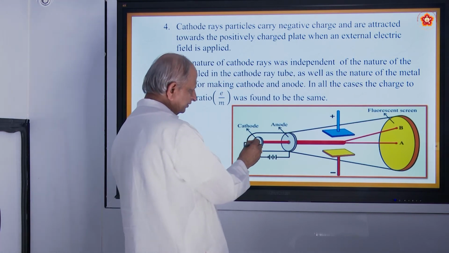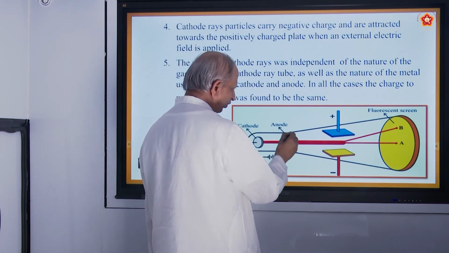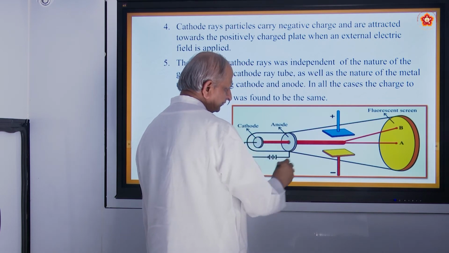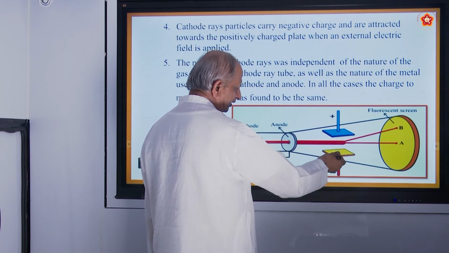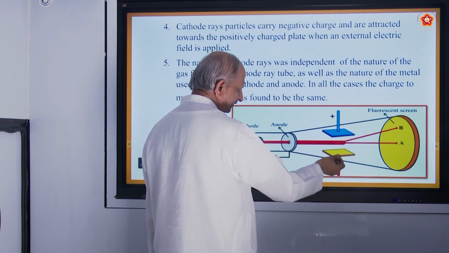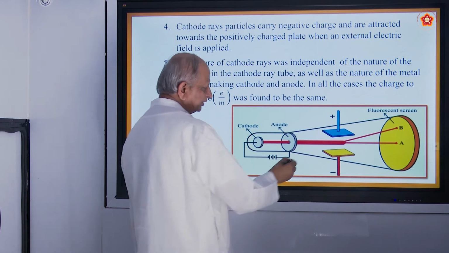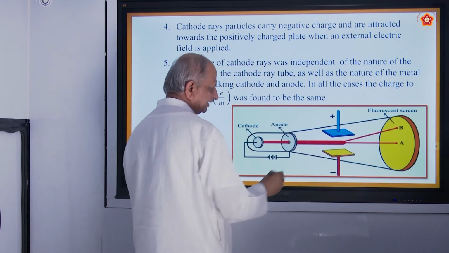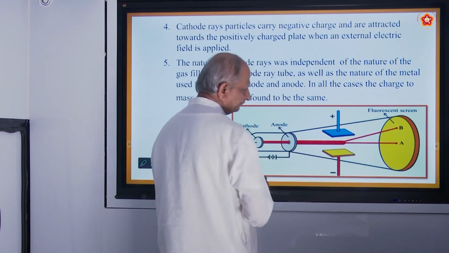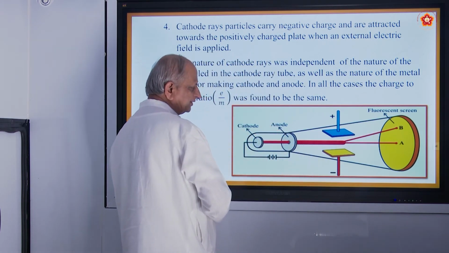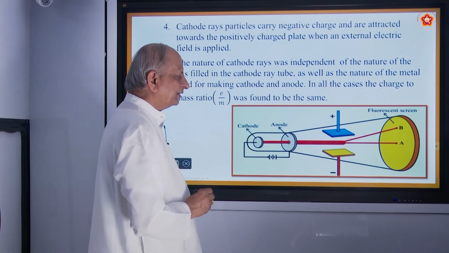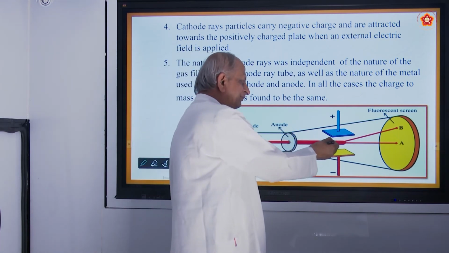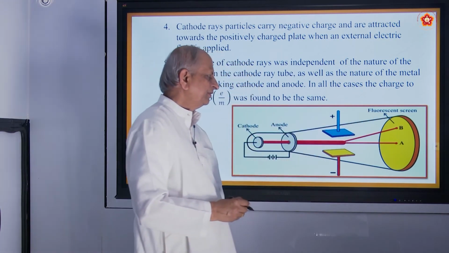So this is a cathode, and the rays moved towards the anode, which is why they are called negatively charged. And if they are kept in a magnet, with plus and minus, the rays move towards plus, and therefore we say they are negatively charged, because opposite charges attract each other. So these are negatively charged particles, therefore they move towards positive.